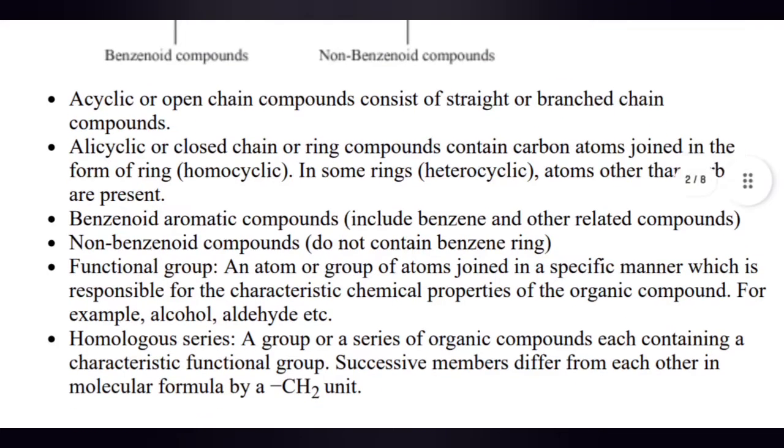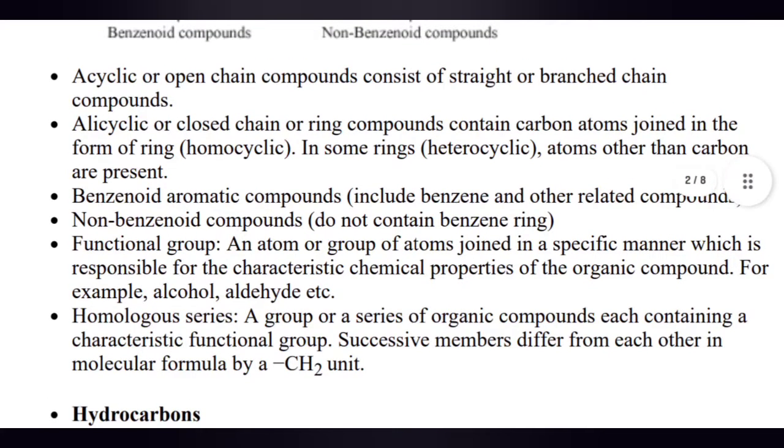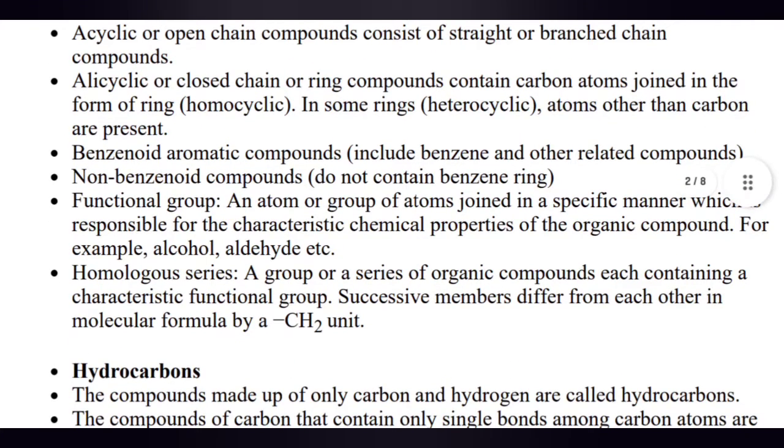Acyclic or open chain compounds consist of straight or branched chain compounds. Alicyclic or closed chain or ring compounds contain carbon atoms joined in the form of a ring. Homocyclic. In some rings, heterocyclic, atoms other than carbon are present. Benzenoid aromatic compounds include benzene and other related compounds. Non-benzenoid compounds do not contain a benzene ring.